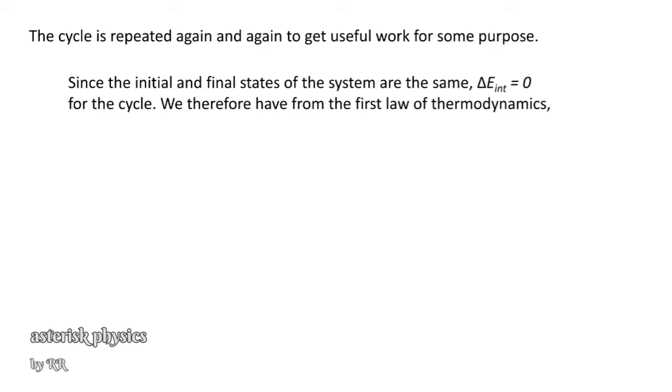We therefore have from the first law of thermodynamics, W, the amount of work done, is equal to Q minus delta E internal. Substituting the value of delta E internal, which is equal to 0 in the case of a cyclic process, we have W is equal to Q1 minus Q2.